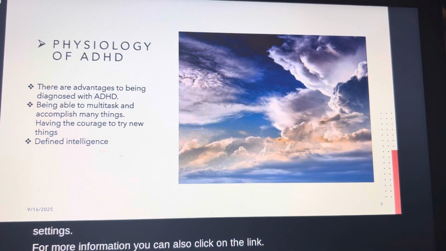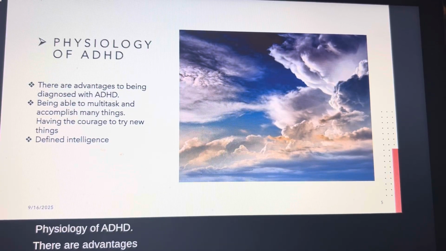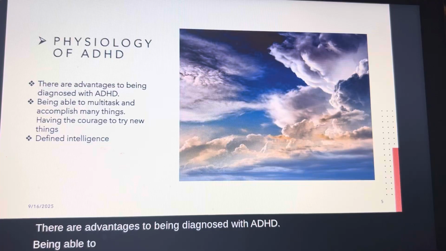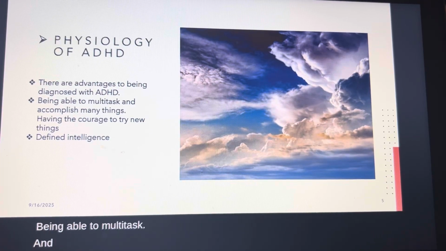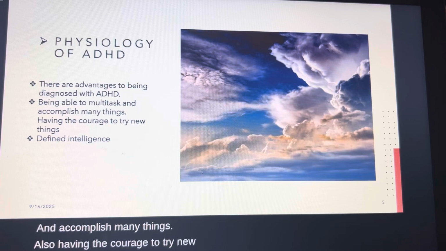Physiology of ADHD. There are advantages to being diagnosed with ADHD, being able to multitask and accomplish many things, also having the courage to try new things.